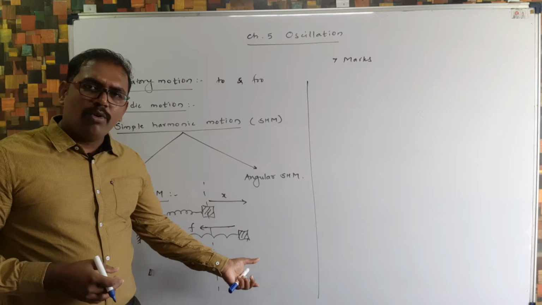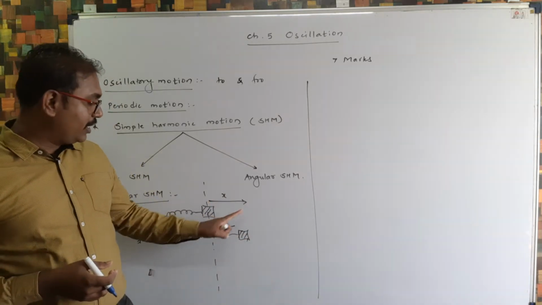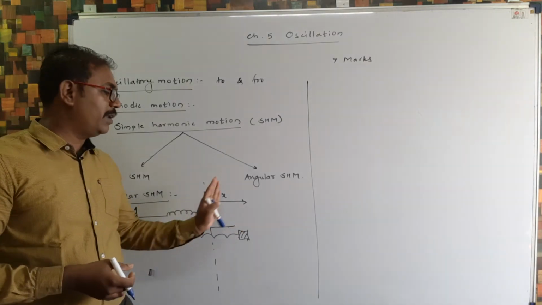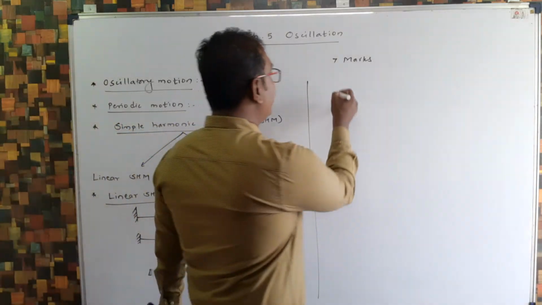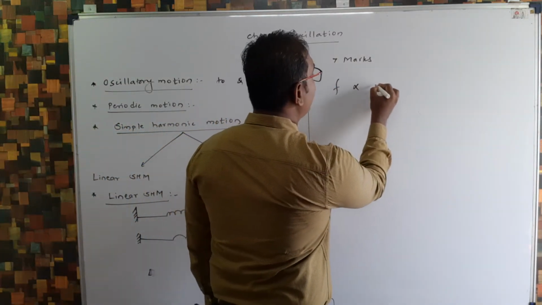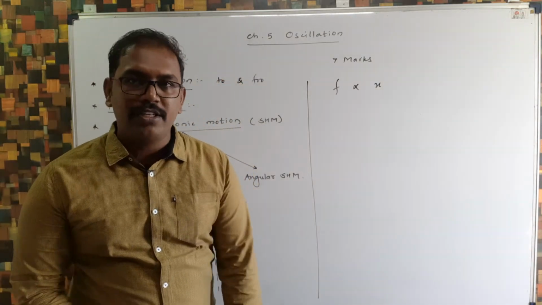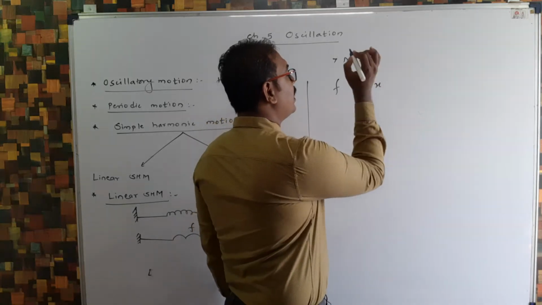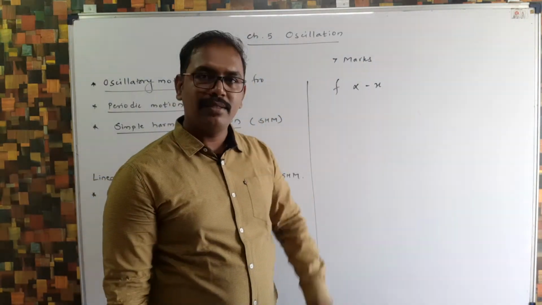If displacement is more, restoring force is more. Means they are proportional. And if you see the direction here, the restoring force is in this direction and the displacement is in this direction, so they are oppositely directed. So I can write here restoring force is directly proportional to displacement. Larger the displacement, larger the restoring force in a spring. And they are oppositely directed, so I can put a negative sign here. So F proportional to minus x.